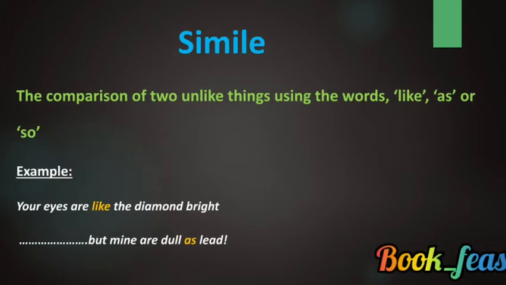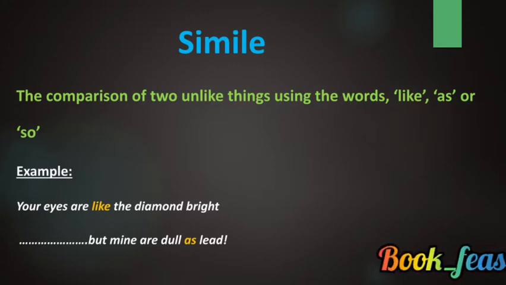And next, simile, the comparison of two unlike things using the words like, as or so. When you compare two unlike things, it is a comparison. When you use the words like, as and so to compare two things, that is simile. For example, "Your eyes are like the diamond bright."